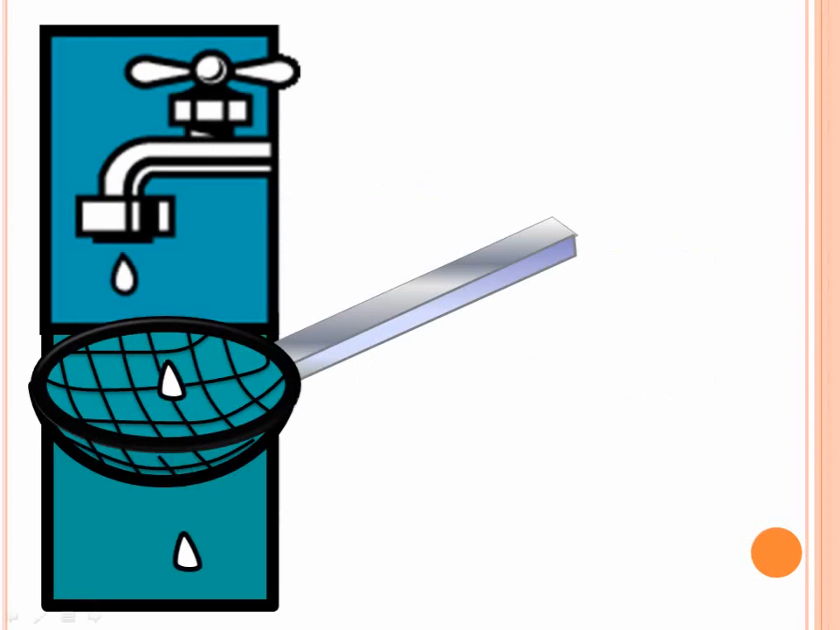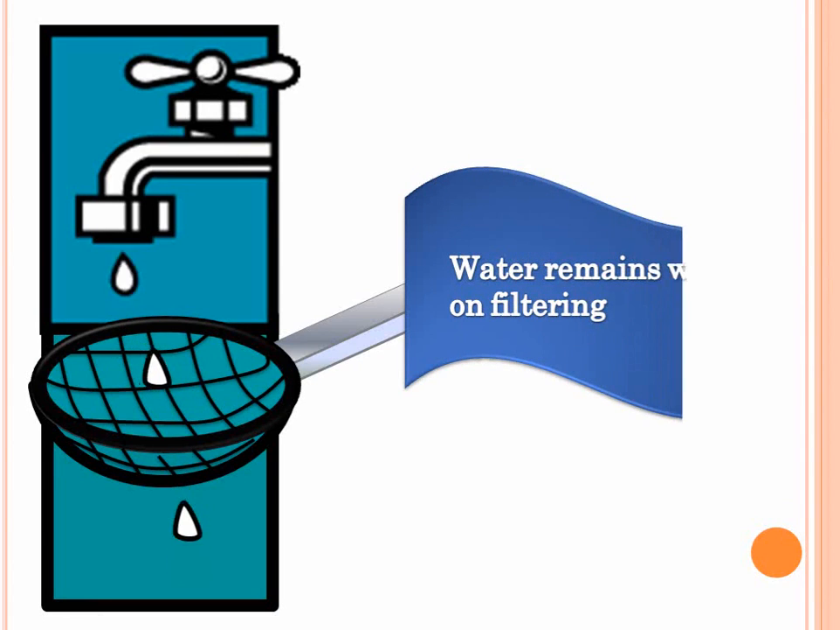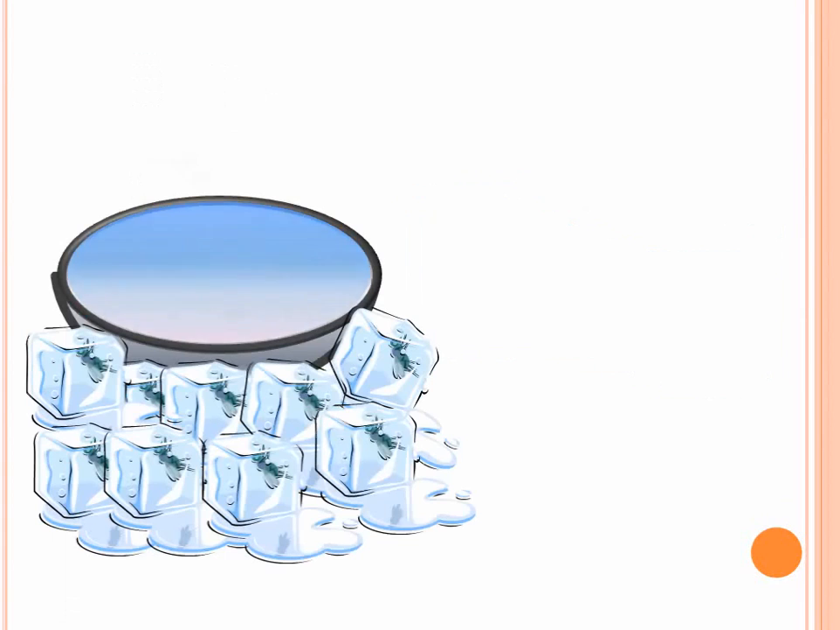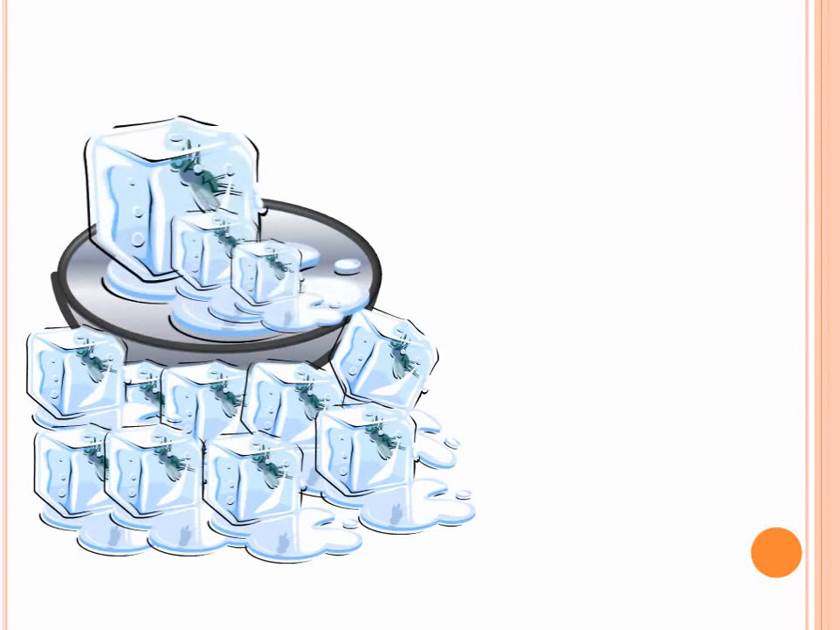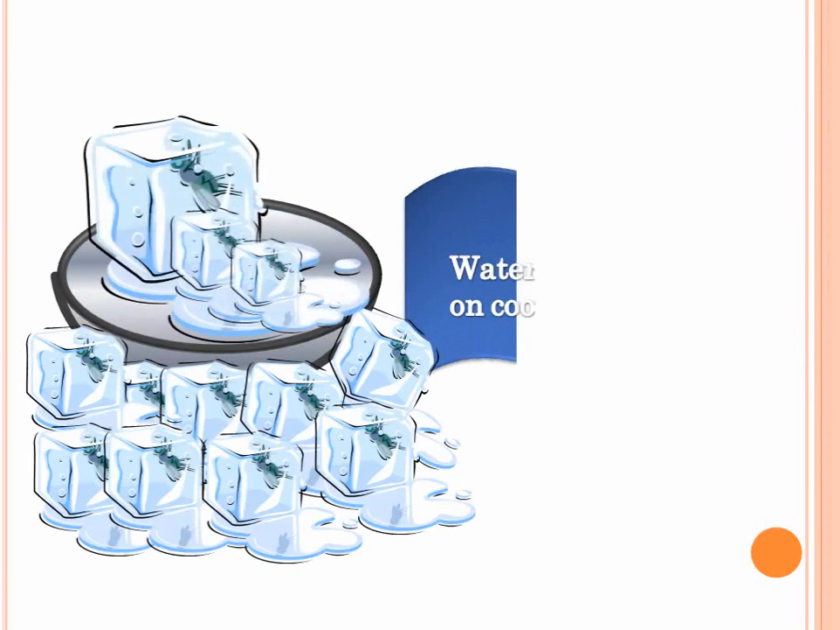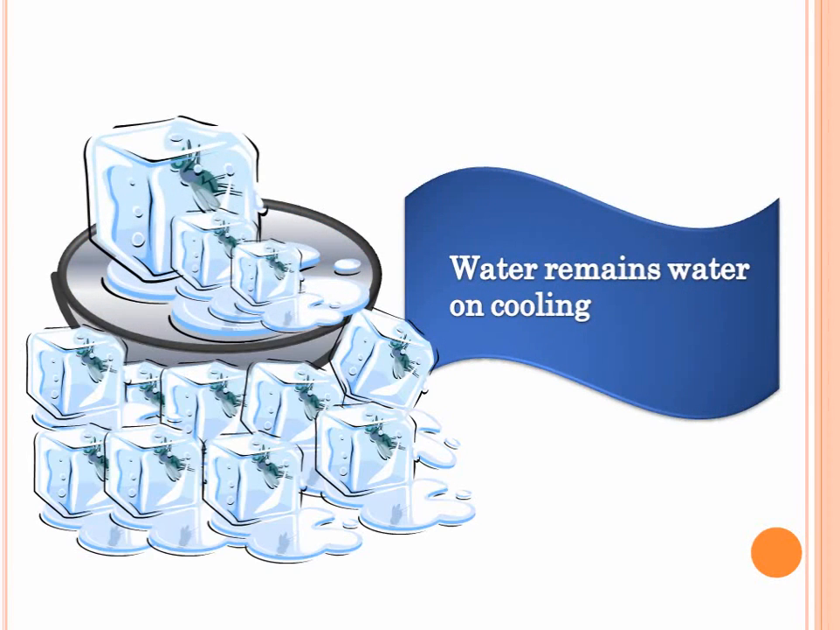Similarly, if you filter water, what will happen? The water that falls into the filter will be the water that will come out of the filter. So filtering also does not change water. Similarly, if you cool water, water will become ice. However, it remains water on cooling, because ice, water, steam, as we learnt in the previous chapter, are all just three forms of water. Water hasn't changed. So this helps us conclude that water is a pure substance.